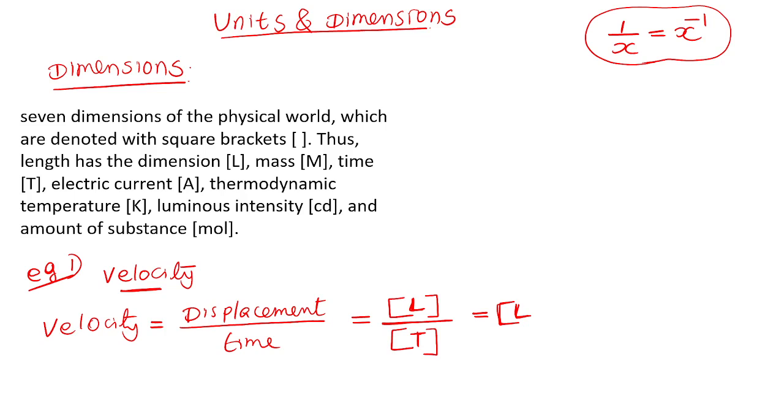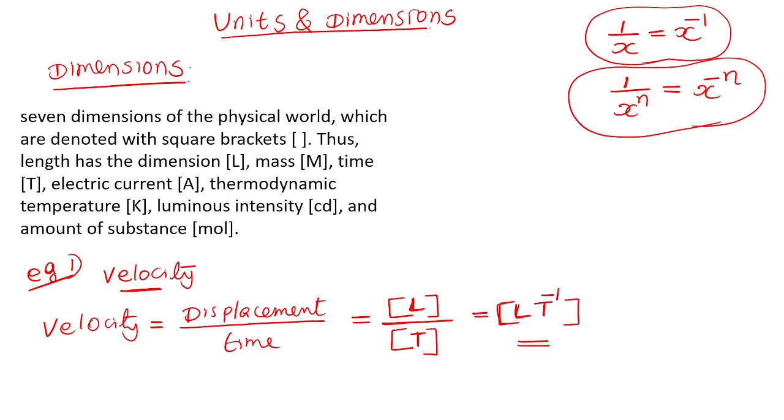Now remember this one also. 1 by x raised to n. This is simple maths. You studied in 7th and 8th standards. 1 by x raised to n is denoted by x raised to minus n. There will be expressions like 1 by x square, 1 by x cube. We will write like this. Now coming back to this question, 1 by t is there. 1 by t is written as t raised to minus 1.